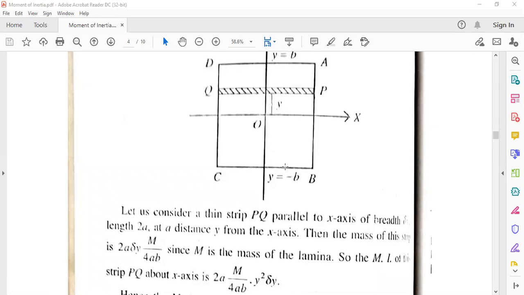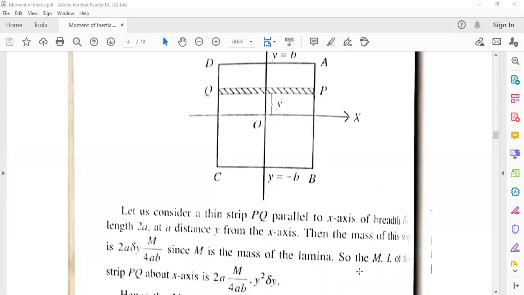So mass by area, that is the density. Here 2a into delta y was the strip. The total length of PQ is 2a and delta y is the breadth of this strip. So the area is 2a into delta y, and m by 4ab is the rho, that means density. M is the total mass and total area is 4ab, so m by 4ab.